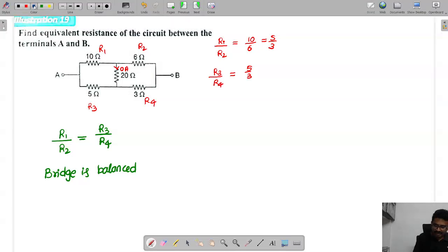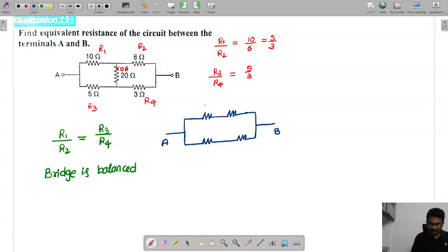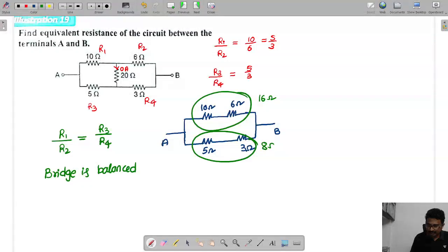By disconnecting it, how will this network appear? The values are 10, 6, 5, and 3. You can see these two in series will become 16, and the other is 8.